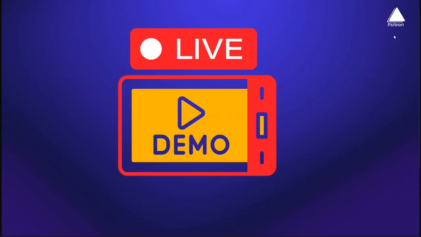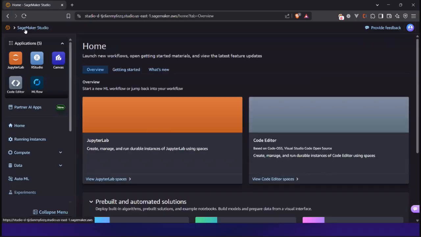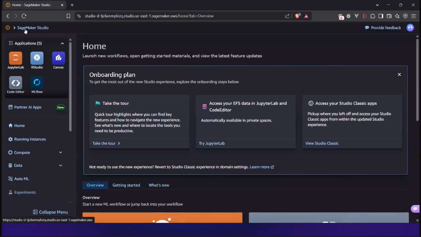Let me just bring my screen. Okay, so here we go. This is your Amazon SageMaker Studio console, which AWS has. When we're talking about Azure or GCP, Azure has their own platform, they call it Azure Machine Learning Studio. In GCP, they have Vertex AI. They have similar capabilities, right?